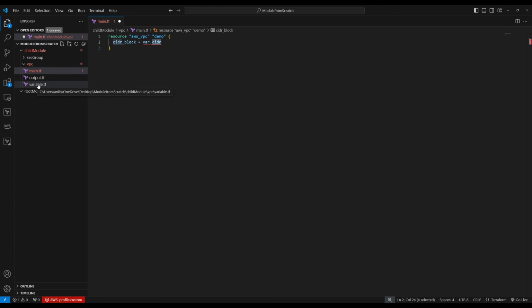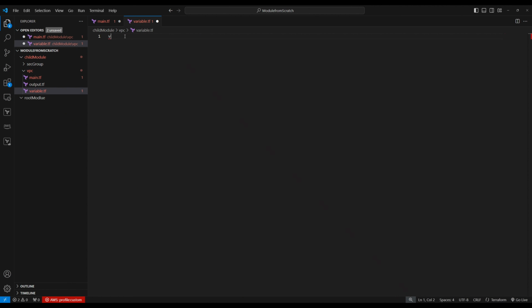Now let's create the variable for this one. Copy this. Let's go to variable right here. Variable. So let's paste that one. So we create the CIDR variable. Now that error should go away. Yeah. So VPC is done. Let's create an internet gateway and attach it to the VPC, right?